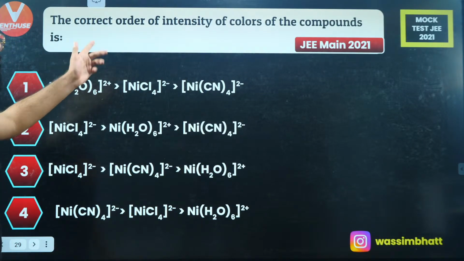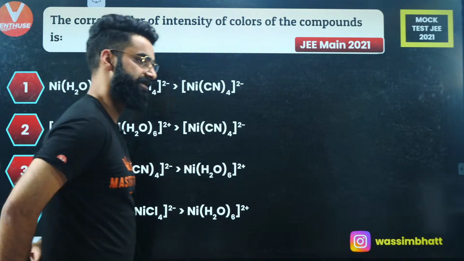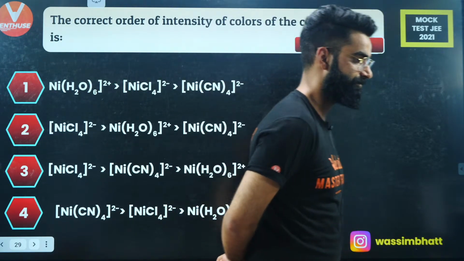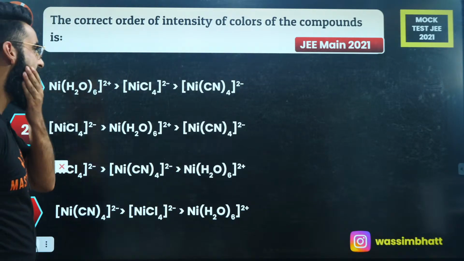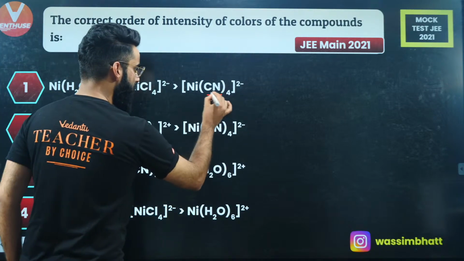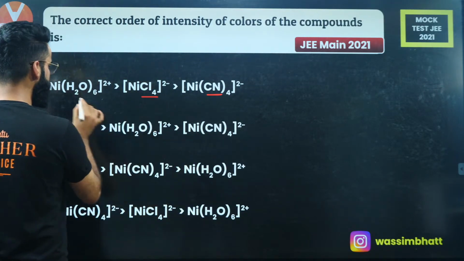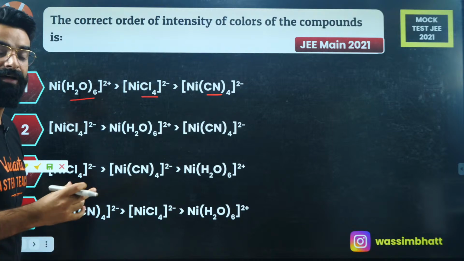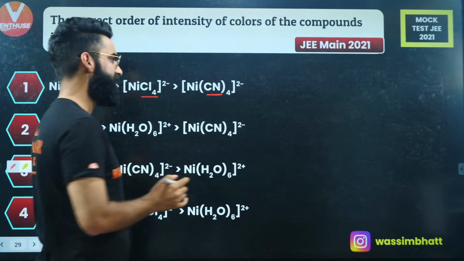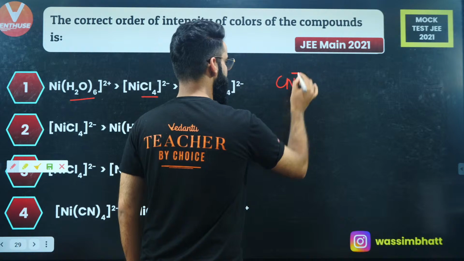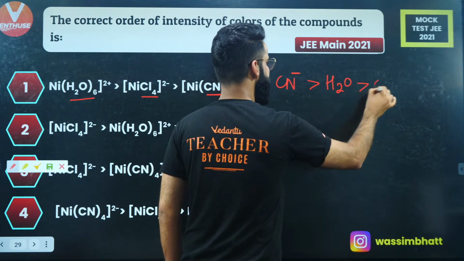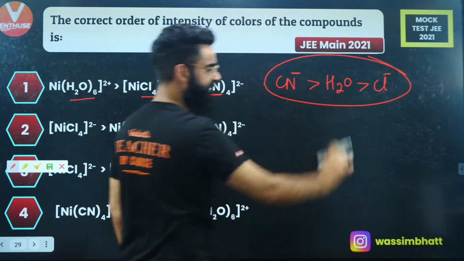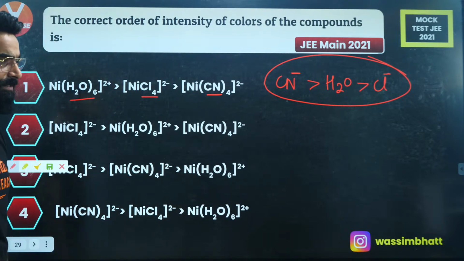Okay, the correct order of the intensity of the colors of the compounds is. I want you guys to give it a try and let me know the answer fast. So first of all, you have got the CN ligand over here. This is Cl negative, this is H2O. What is the order of the strength of these ligands? CN negative is a strong field ligand, followed by H2O, followed by Cl negative. This is the order of their ligand field strengths.